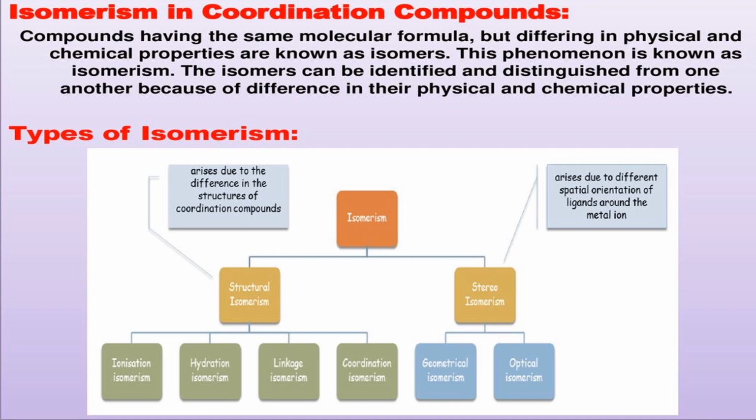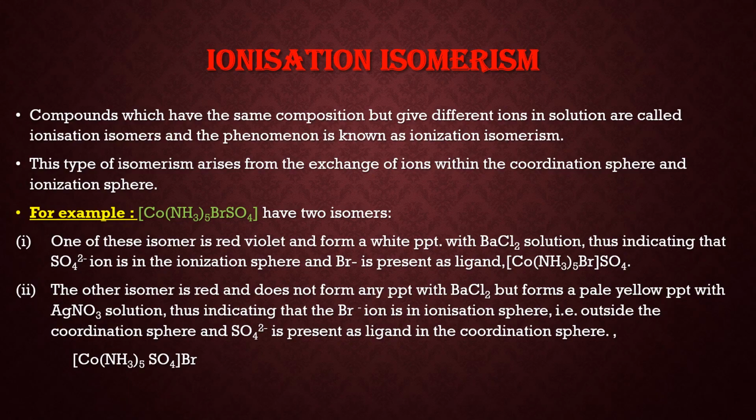Now, what is structural isomerism? It arises due to the difference in the structures of coordination compounds. This is further divided into four categories: ionization, hydration, linkage isomerism, and coordination isomerism. The next main type of isomerism is stereoisomerism. This arises due to the different spatial orientation of ligands around the metal ion, means different 3D orientation of ligands around metal. Now, stereoisomerism is further divided into two categories: geometrical isomerism and optical isomerism.